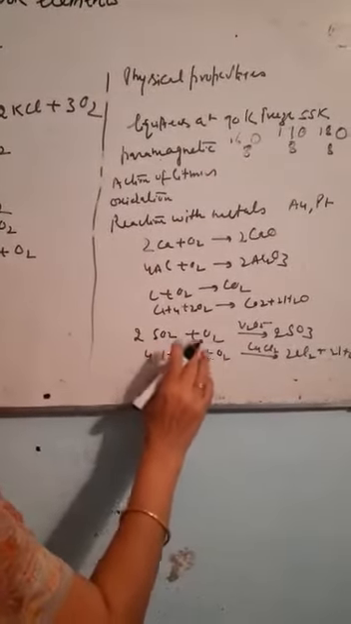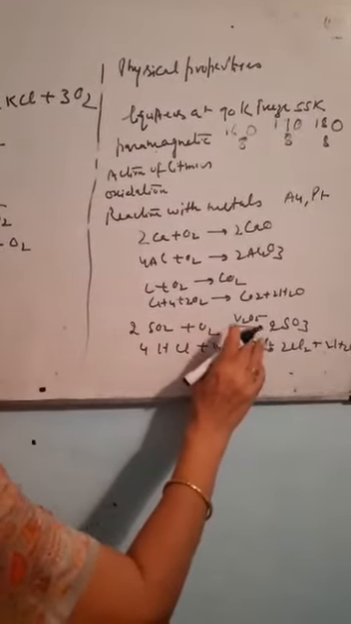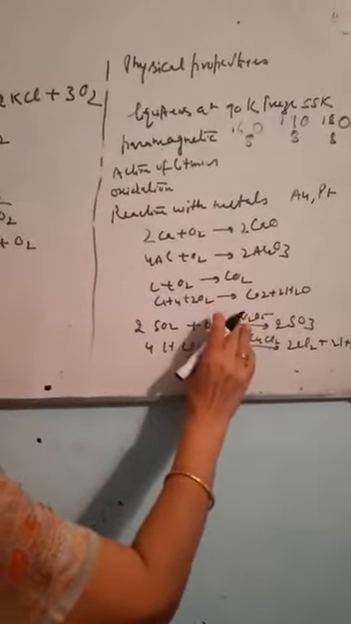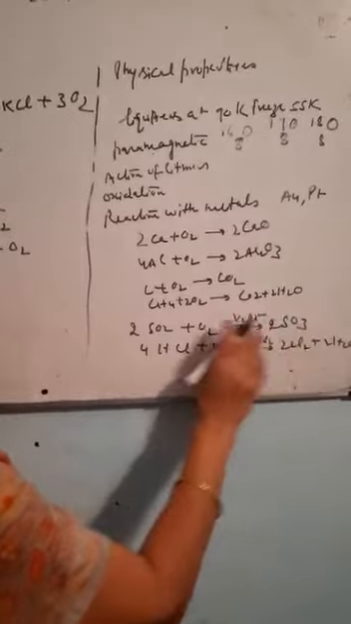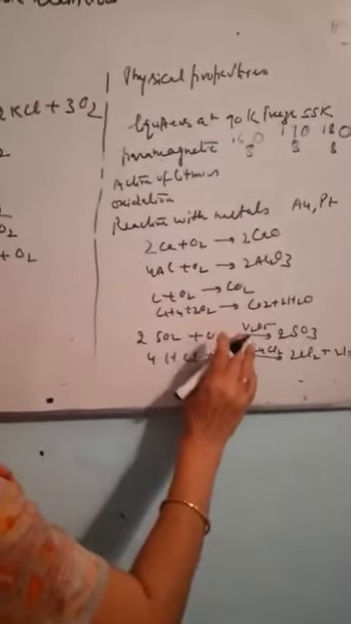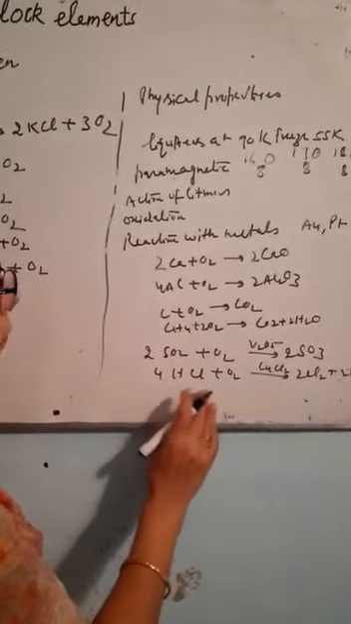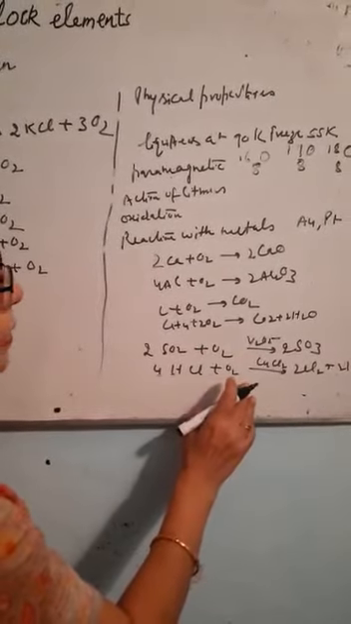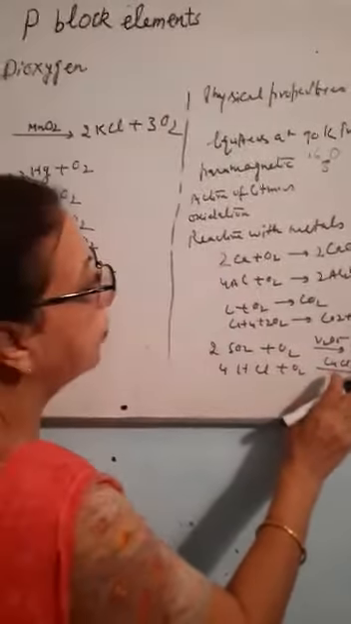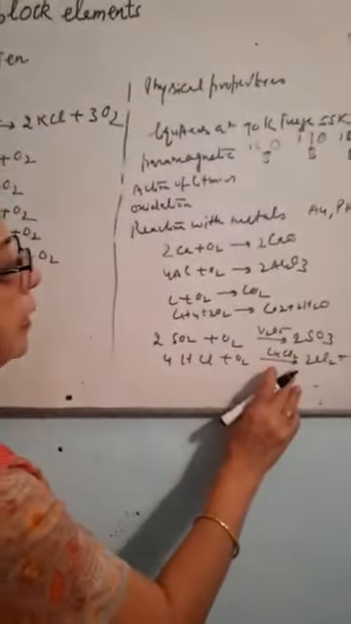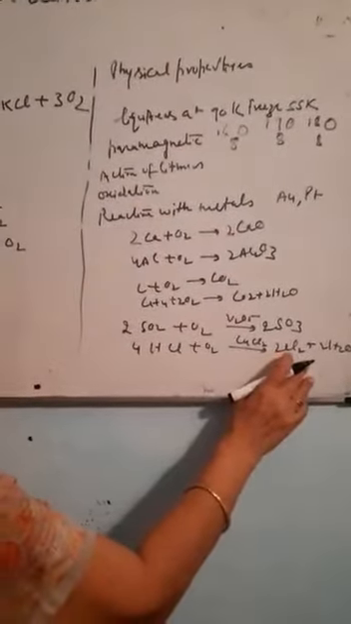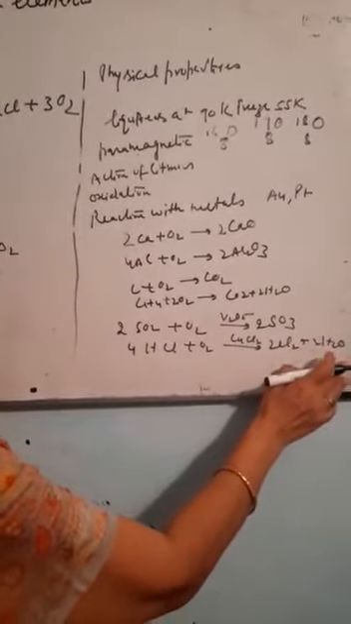Sulfur dioxide reacts with oxygen in the presence of vanadium pentoxide to give SO3. This reaction is used in the manufacturing of sulfuric acid. Similarly, if the oxidation of HCl takes place in the presence of CuCl2, which acts as a catalyst, there will be formation of chlorine and water.